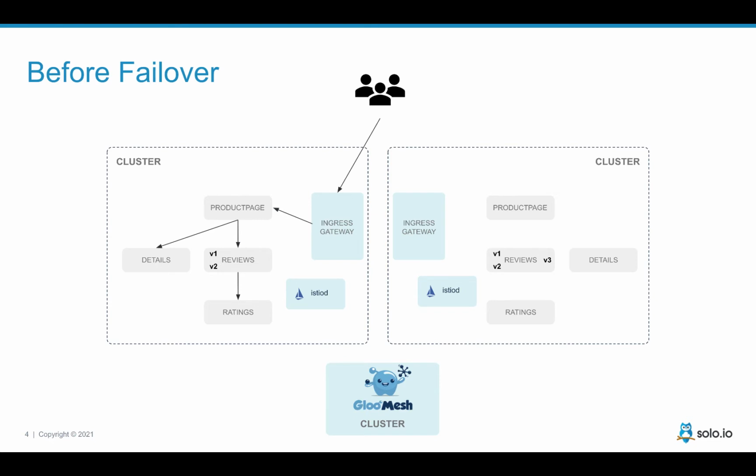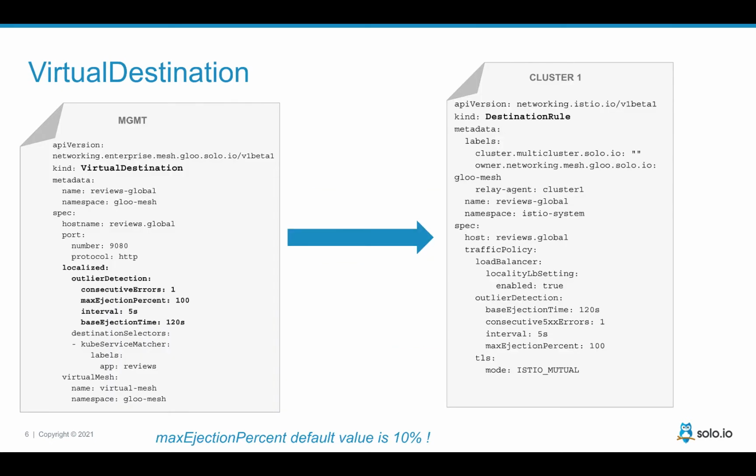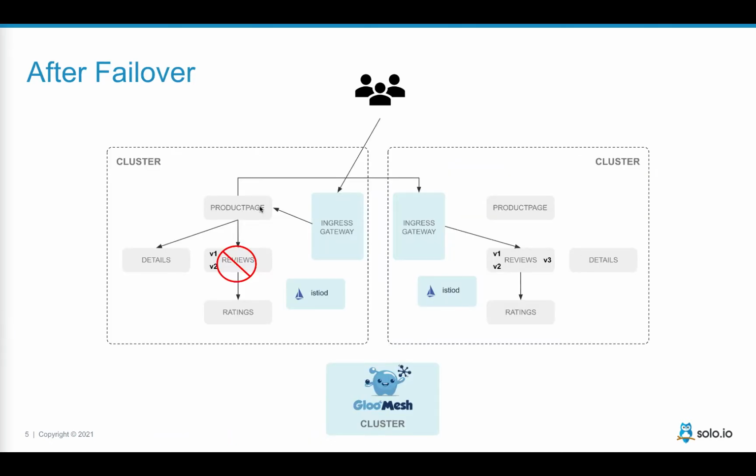So let's say here I have three clusters, a management plane where I have Gloo Mesh running. Then I have two clusters where I have Istio deployed, one with the Bookinfo, but everything apart from the v3 version of the reviews service, and the second cluster everything, including the v3 version. So what Gloo Mesh does is that it allows you to configure this failover. So if the product page cannot contact reviews on cluster 1, then it will automatically go and contact it on cluster 2.